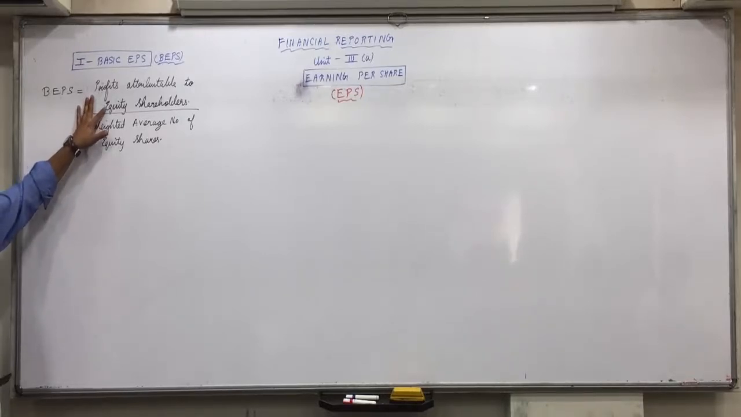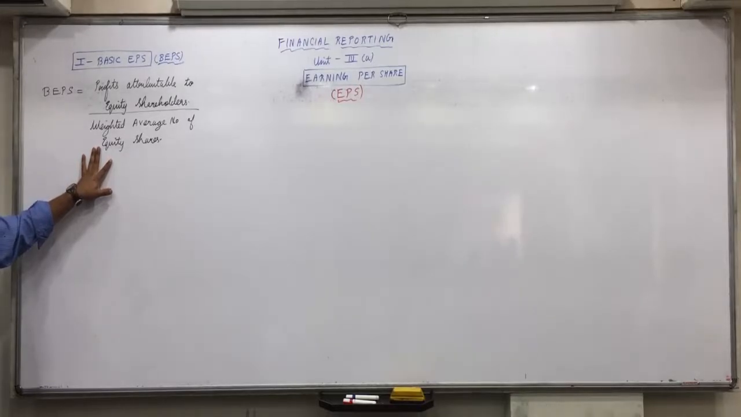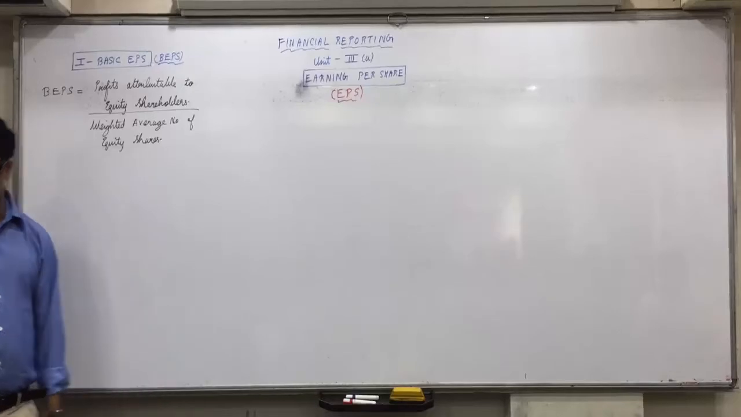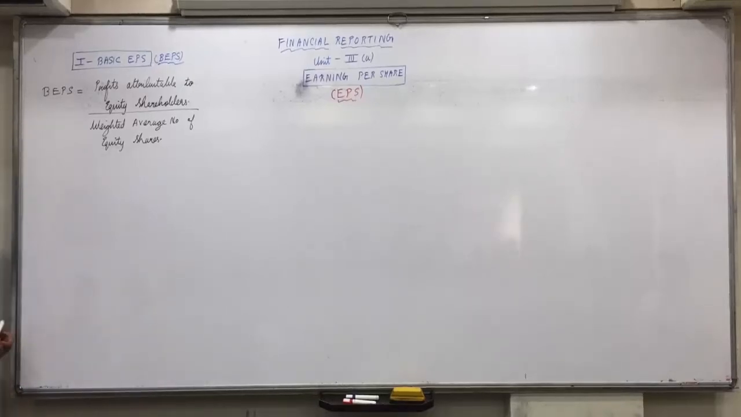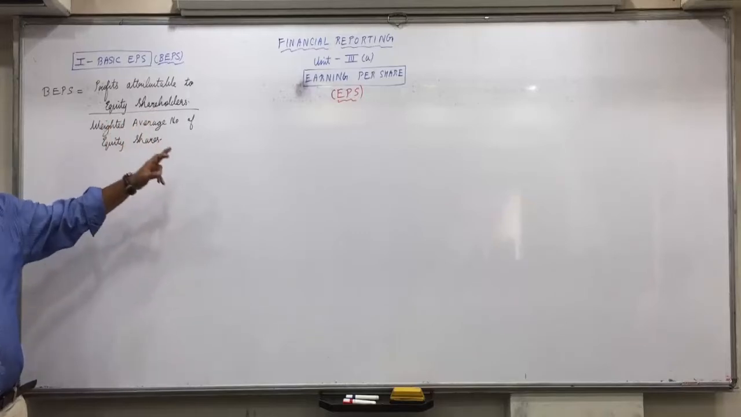The numerator is a profit which is between April to March, so we have to divide it by the shares which are also between April to March. How do you find, on average, the number of shares between April to March? Weighted average number of equity shares. Understood that? Now first we understand the first concept, profits attributable to equity shareholders.